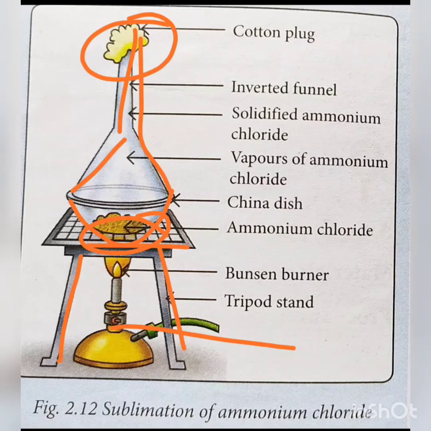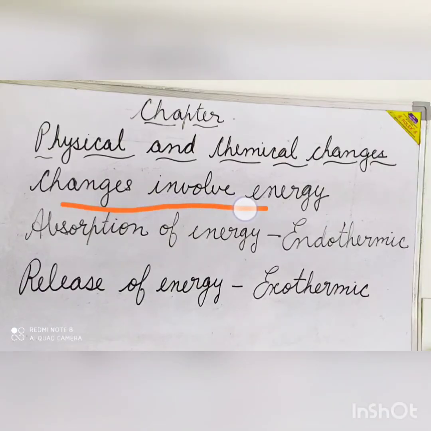We will observe that ammonium chloride first changes into white vapors and then gets converted into solid ammonium chloride on coming in contact with the cold inner walls of the funnel. From this we conclude that ammonium chloride sublimates, which is a physical change. The changes involve energy. Whenever any physical or chemical change takes place, energy is involved. That is, either the energy is absorbed or it is released in one form or the other.